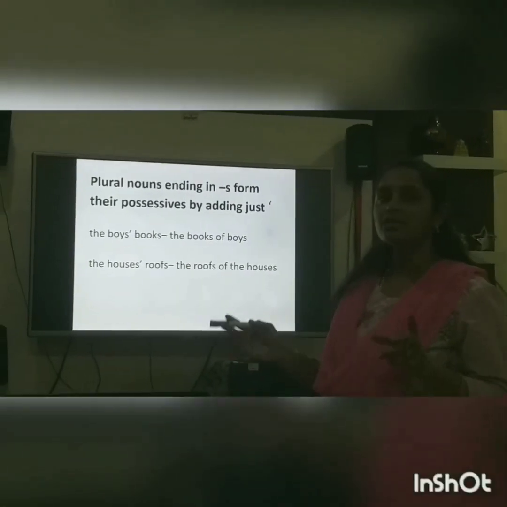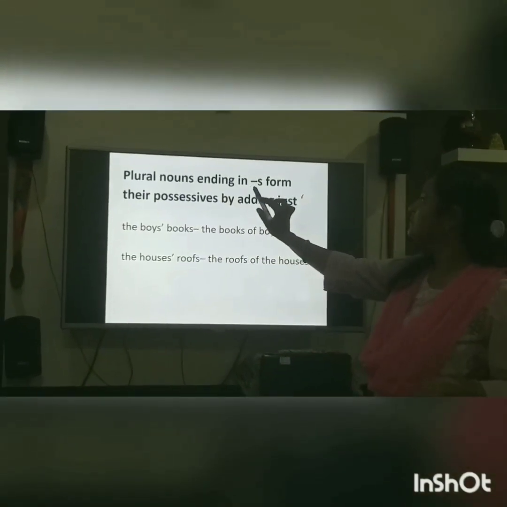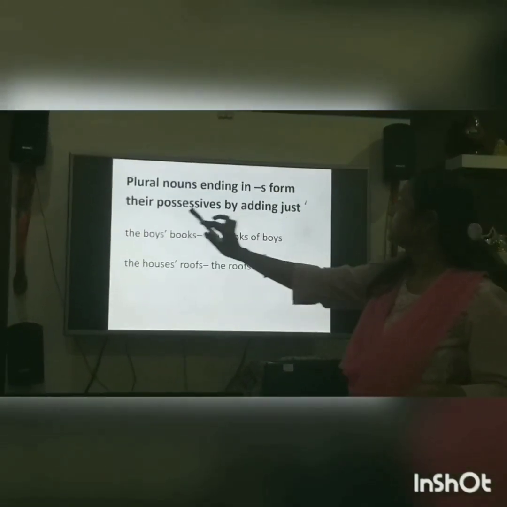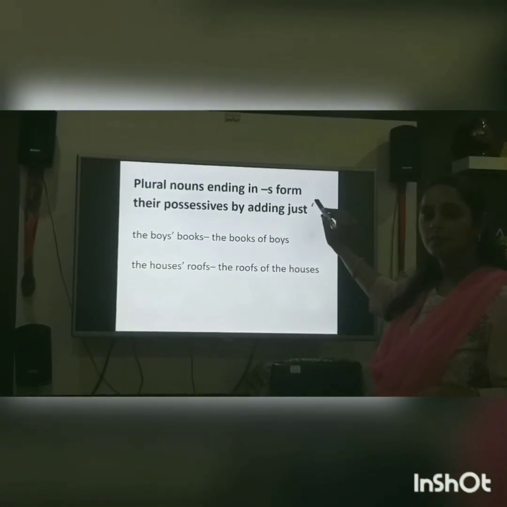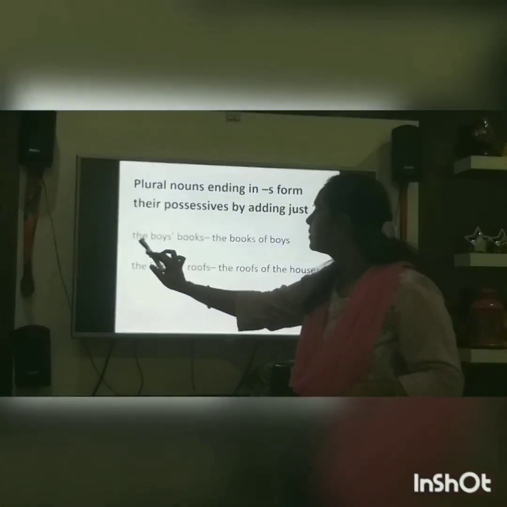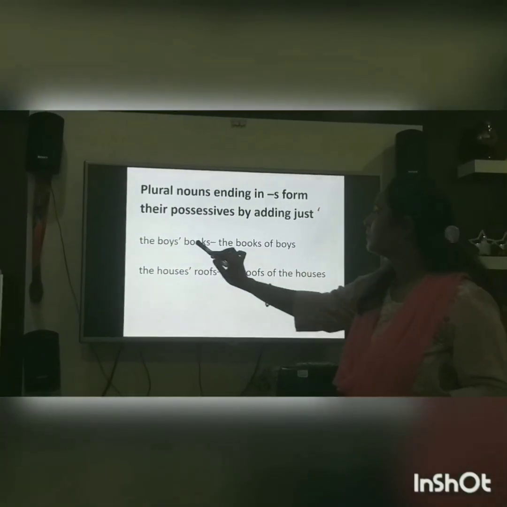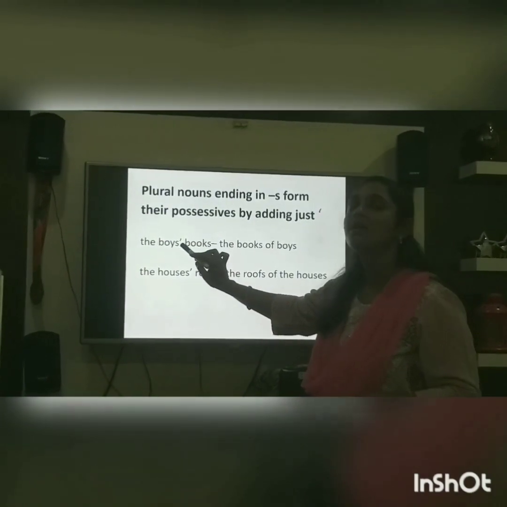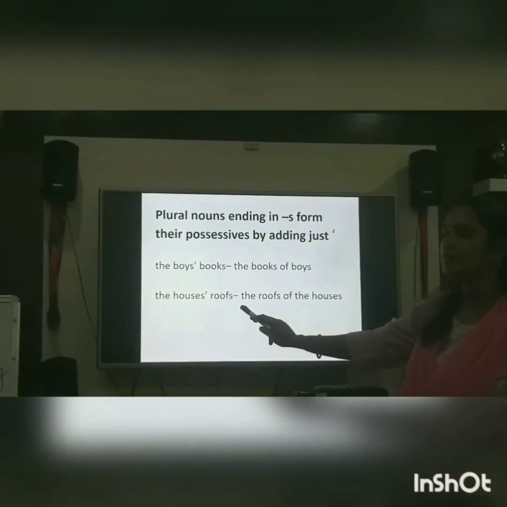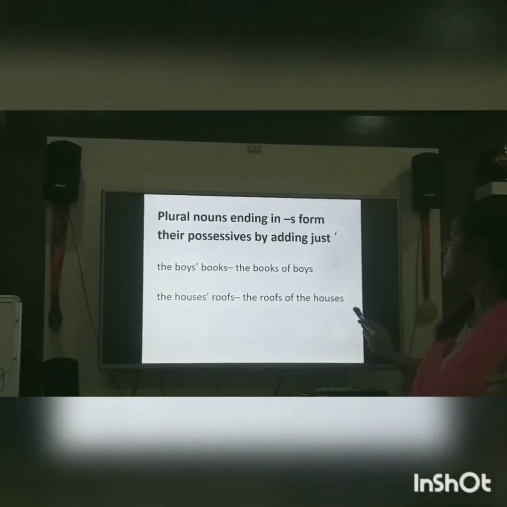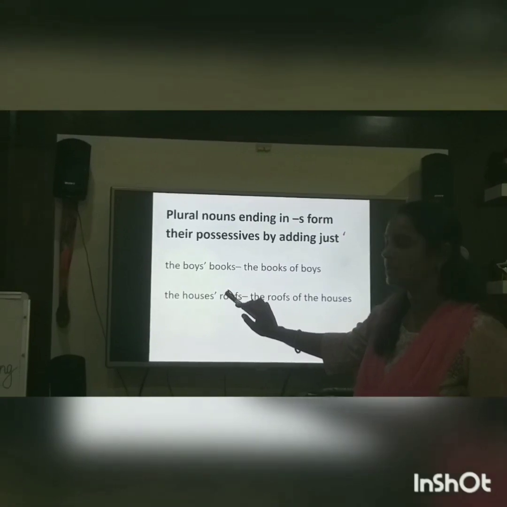Now in the case of plural nouns that end with s, they form their possessives by adding, again, just the apostrophe. See this, the boys' book, the books of the boys. Where is the apostrophe? After the s. Similarly, the houses' roofs, the roofs of the houses. Where is the apostrophe? Here, after the s.